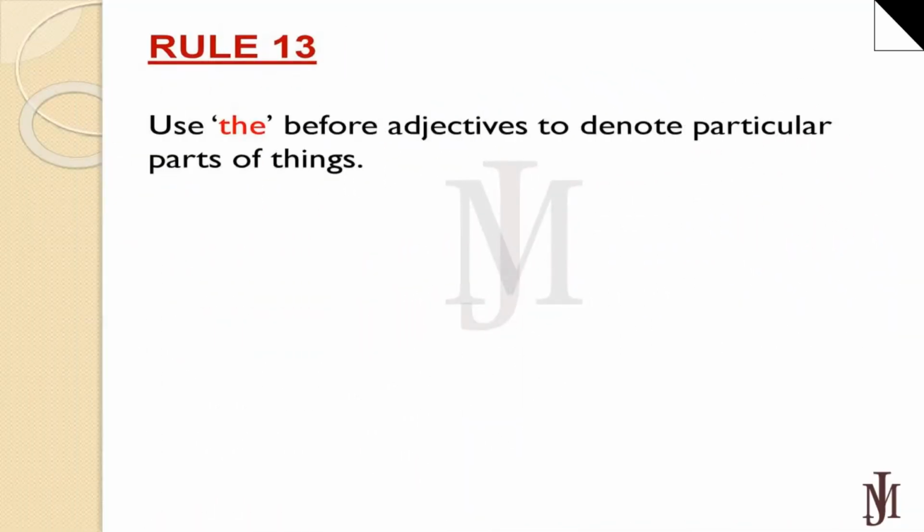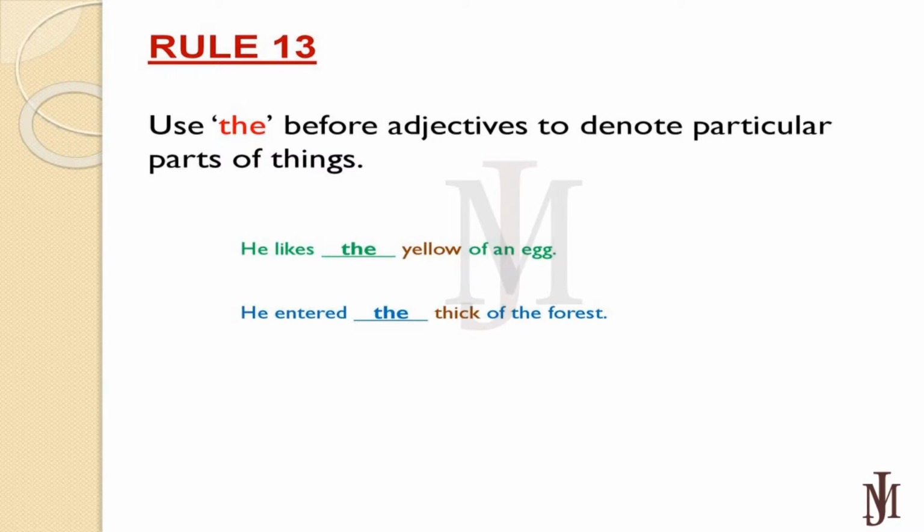Rule number 13. Use "the" before adjectives to denote particular parts of things. For examples, he likes the yellow of an egg. He entered the thick of the forest.